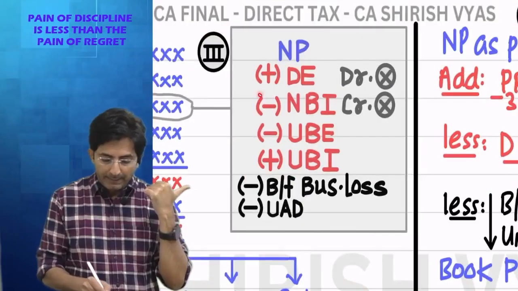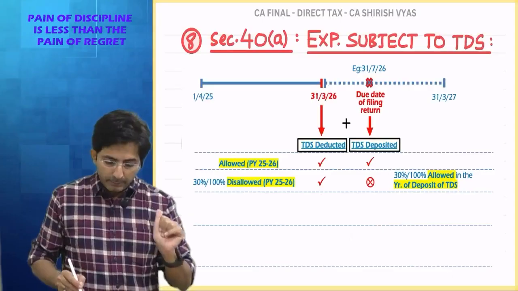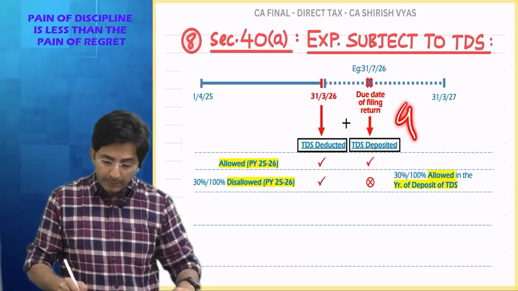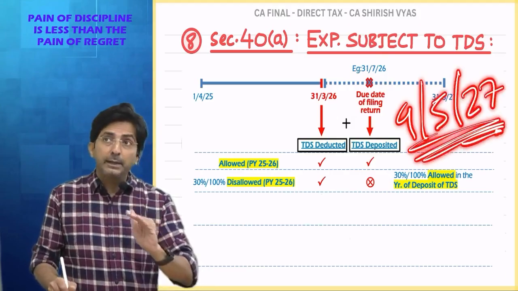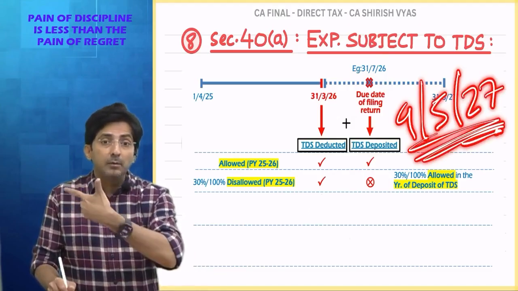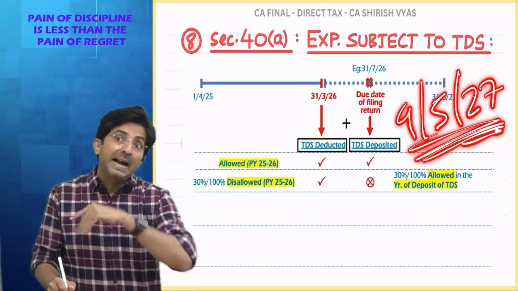And what will you do with the disallowed item? You will show it here, add disallowed expense. 30% will be disallowed. This you know now. Then what did I say? This was not deposited, it was deposited on 9th May 27. So 9th May 27 means financial year 27-28. That year this expenditure will become old. So will this expenditure come in that year's P&L?